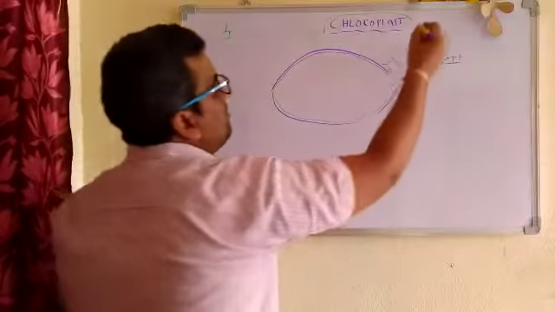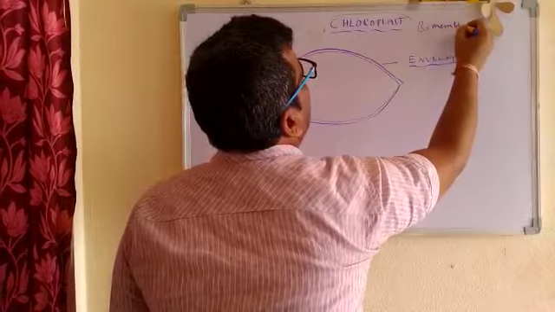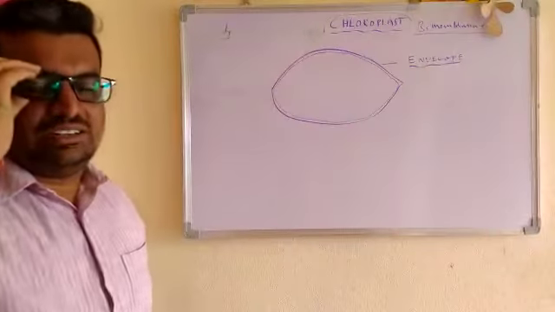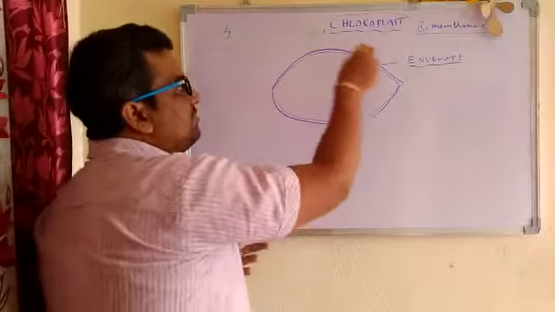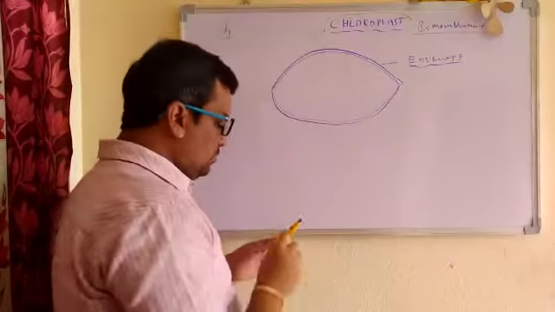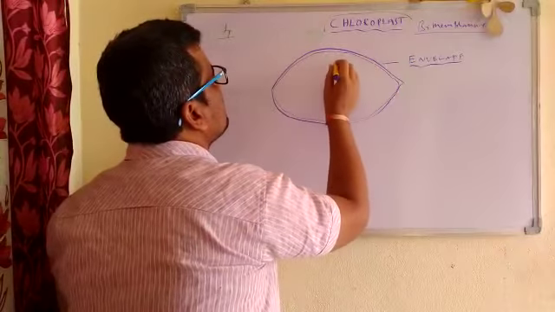It is a bimembranous cell organelle, like mitochondria and nucleus. So it is covered with two membranes, and it is in disc shape. Inside, a jelly-like viscous fluid is present.